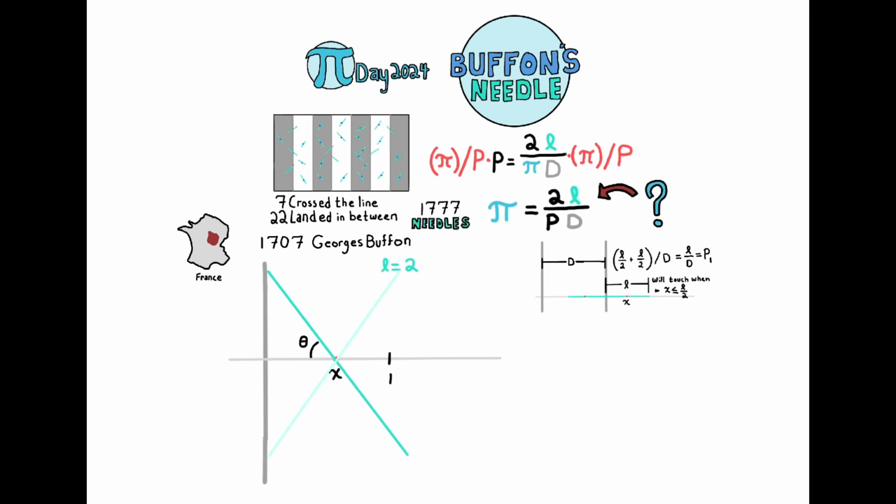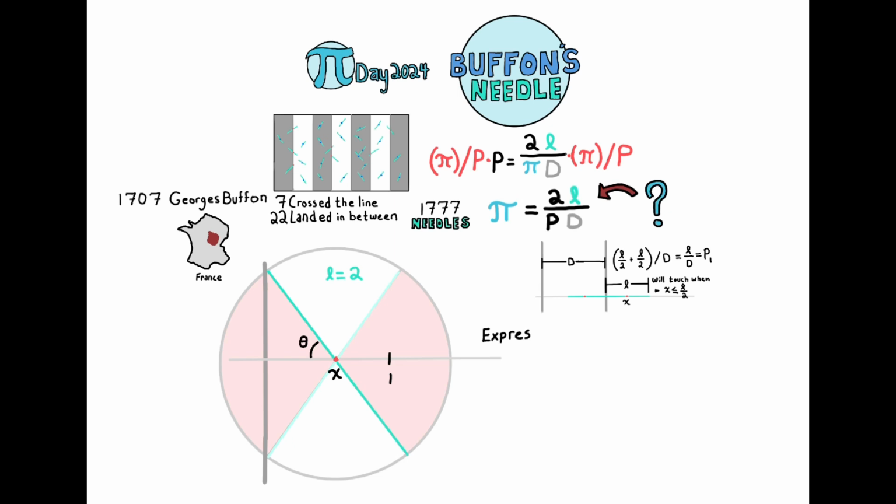We'll call this angle theta in radians, and draw the needle in the same position but mirrored on the other side. These are really the same thing statistically. I'll draw a circle around the needles to show all possible positions it could rotate in. The red area is the area where the needle would cross the boundary. We can express the angle theta as a function of x. The function that geometrically represents this is the inverse cosine.